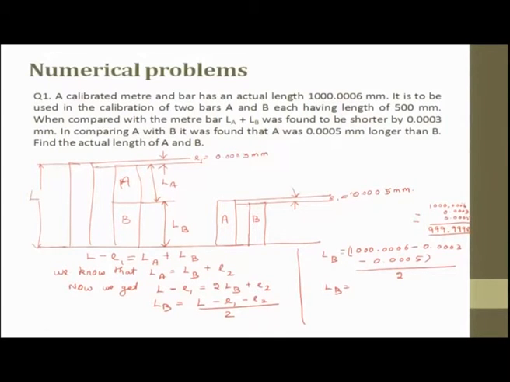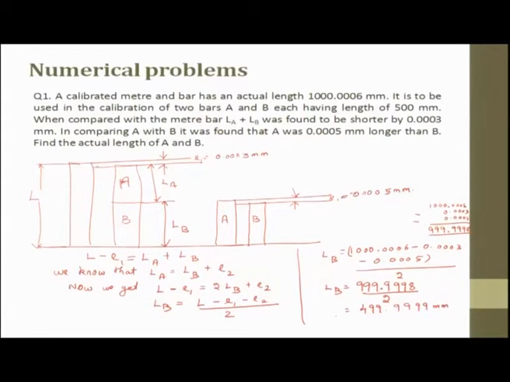So, it is 8, 16, so 16 is 8. So, it can be 999.999 and I just have to check. So, if this is one more and this is also one more, so it is 9998, correct. 9998 divided by 2. So, this LB will be equal to 499.9999 millimeter.